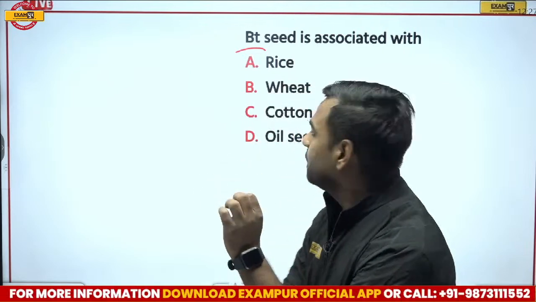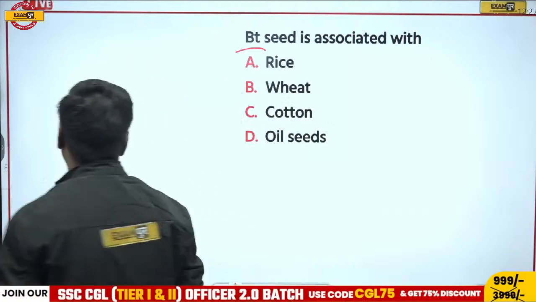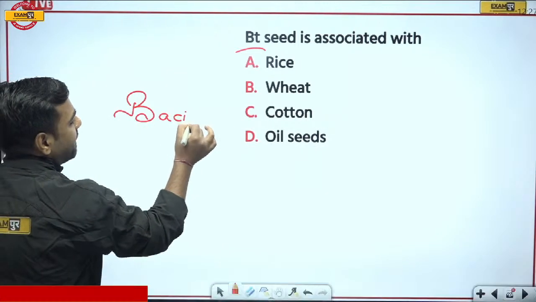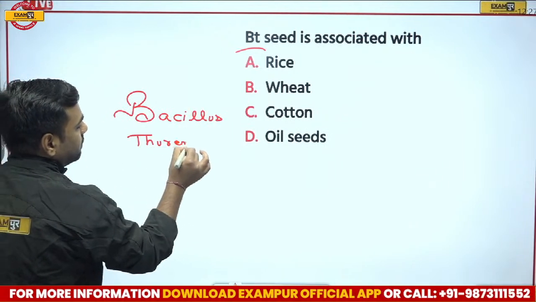Please remember, when we talk about BT seeds, no issues, Durgesh, it is very important. Here we talk about a bacteria known as Bacillus thuringiensis.